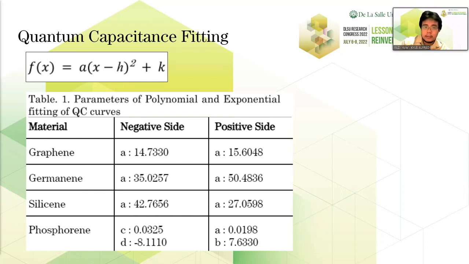Taking a look at the A, B, C, D values for phosphorene, C and D indicate the position of where the exponential growth happens, and the low values of C and A for phosphorene indicate that it happens further from the origin, which is at 0 volts. We can see that the D and B values are high, so this means that phosphorene exhibited rapid quantum capacitance growth but away from the 0 volt potential.